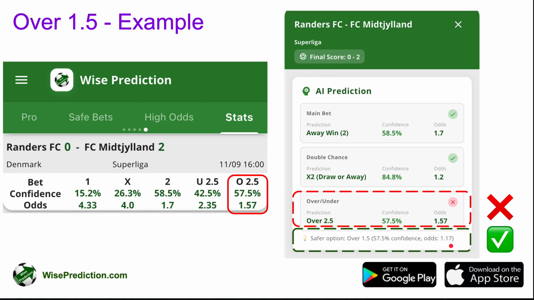Instead of 3, the algorithms are expecting at least 3 goals with this prediction confidence, obviously. But the reality is that there are only 2 goals, and the over 1.5 prediction still holds. Compared to over 2.5 predictions, you are going to see much higher accuracy for over 1.5 predictions, and such stats are actually available under the stats tab.